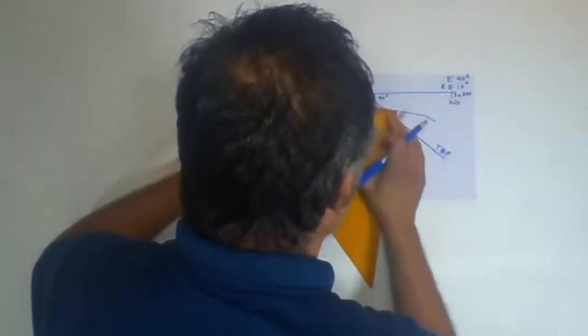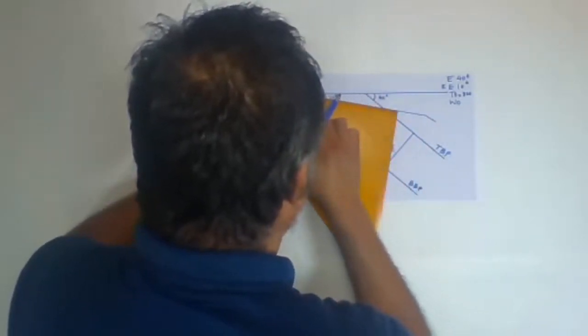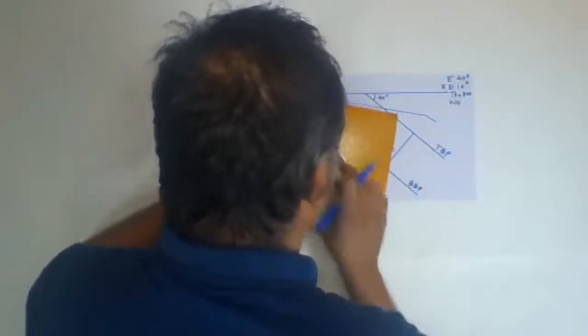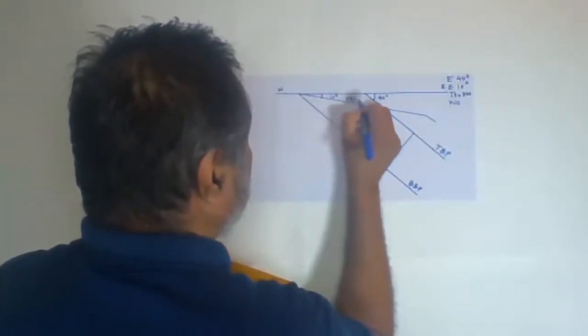Let's keep this point at 1 centimeter, 2, 3, 4, 5, 5.9. So it is 5.9, which is 590 meters.